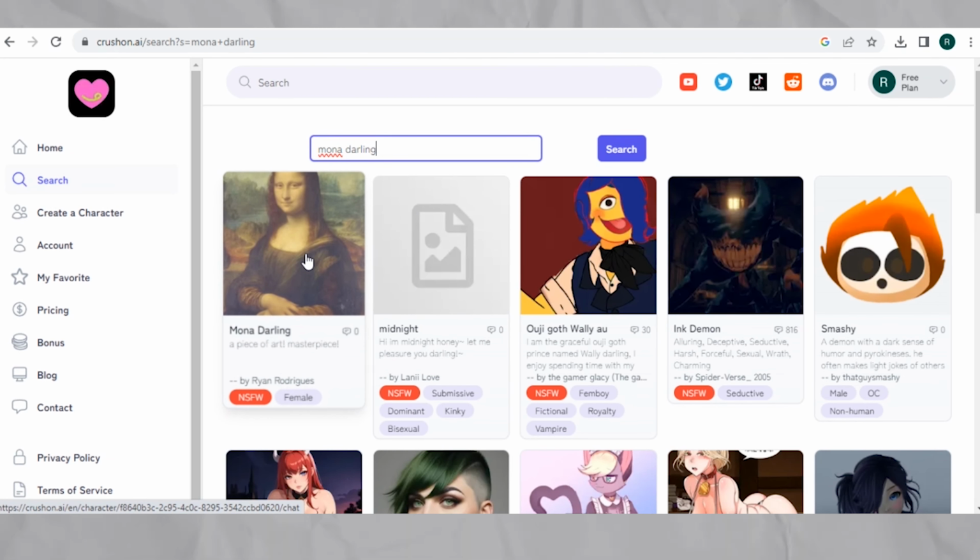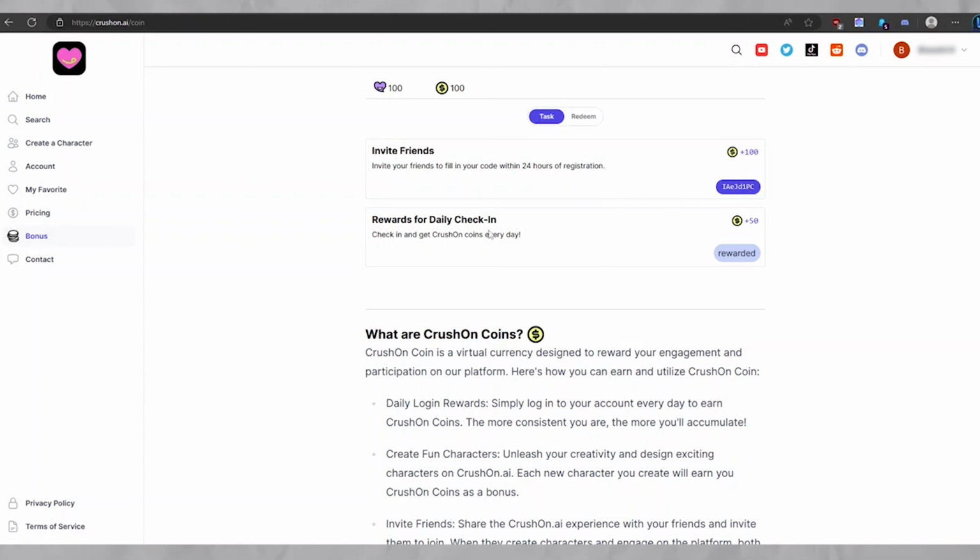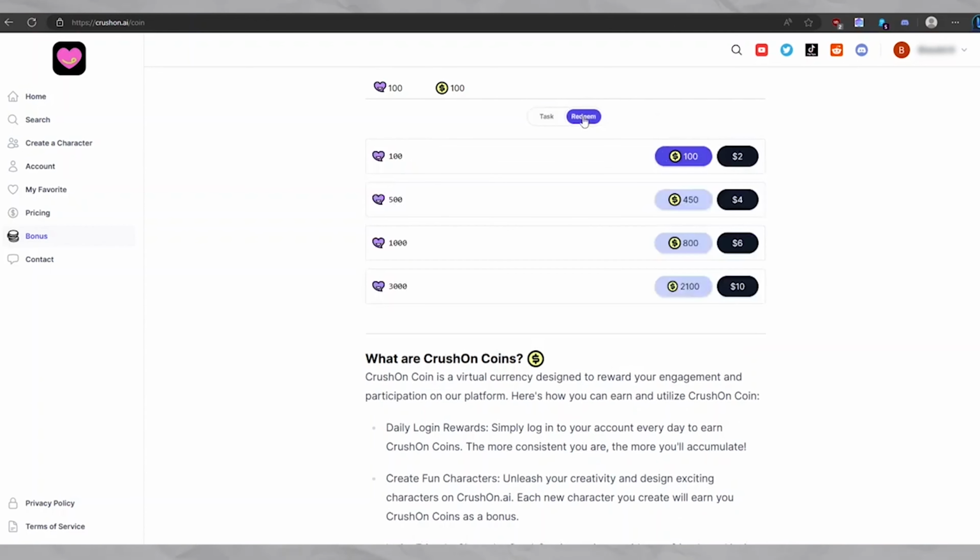The disadvantage of this chatbot is that on a free plan, you'll get only 50 messages. You need to purchase a subscription to get a higher number of messages. But the good thing is that you can get coins as a bonus by simply logging in to your CrushOn.AI account every day. And when you create a new character and when you invite your friends, you can redeem or convert them into messages which you can use for chatting.